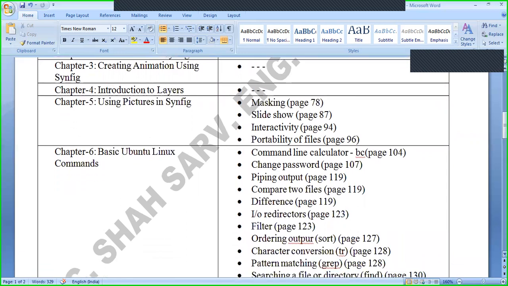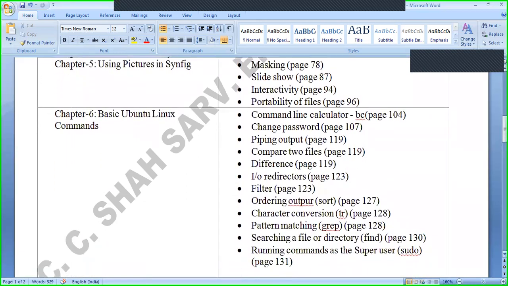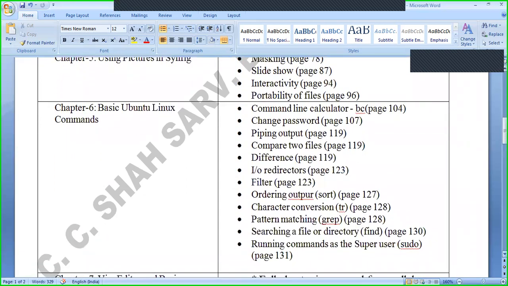Next chapter, chapter number 6, basic Ubuntu Linux commands. This is very important, but in this many topics are excluded. Normally in school, the government has provided ICT computers, in which Ubuntu is used. So this is very important, but these topics will not be asked in the examination. Let us see the topics. Command line calculator, that is BC, page number 104.